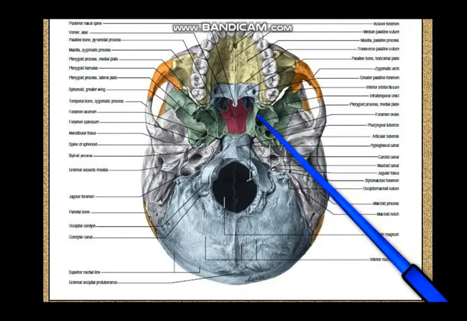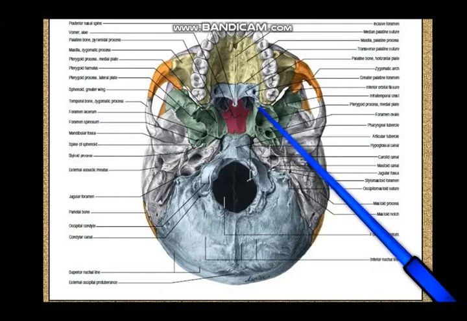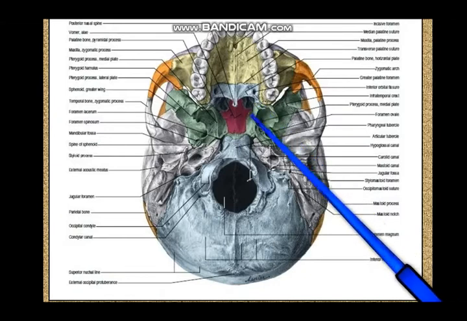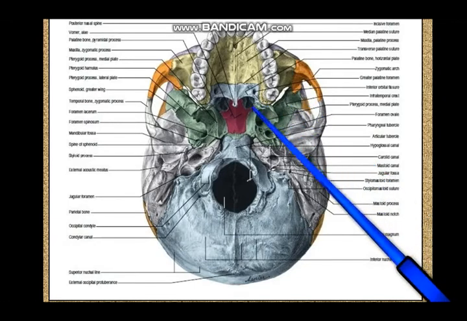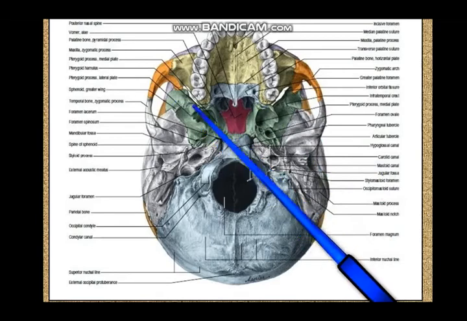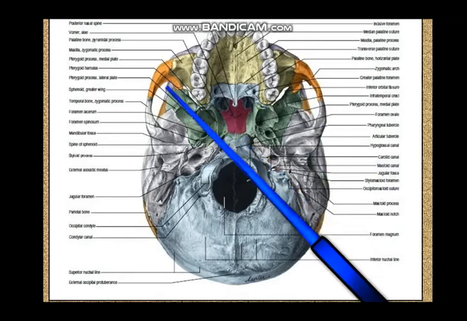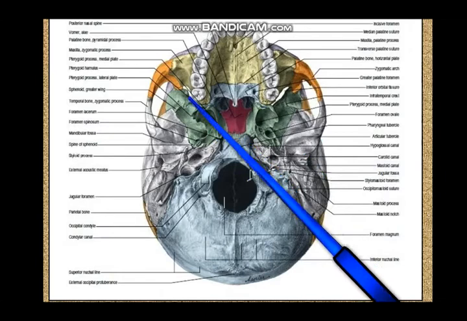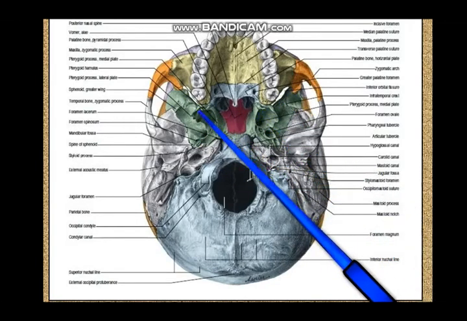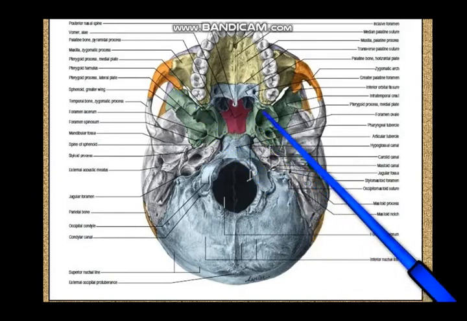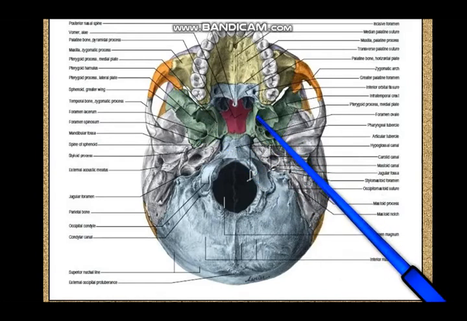That means this superior constrictor is attached to this lower part of the medial pterygoid plate, and it is attached to the pterygoid hamulus, and from this part it is going down into the mandible. From the pterygoid hamulus the superior constrictor is going down into the mandible along the pterygomandibular raphe. So pterygomandibular raphe, posterior border of the medial pterygoid plate.